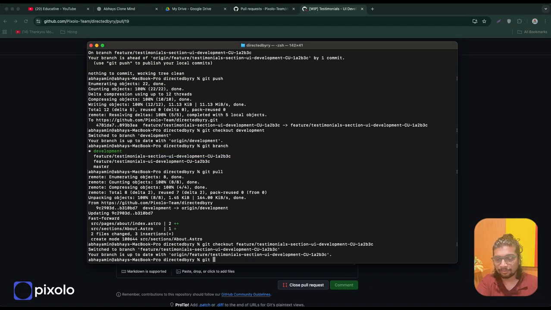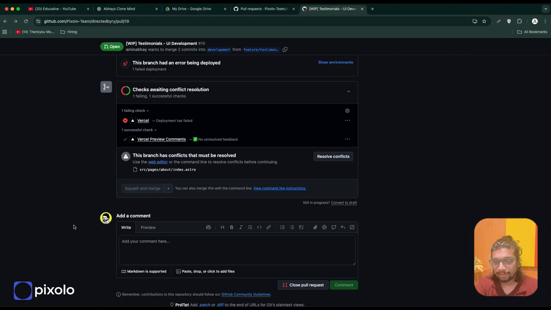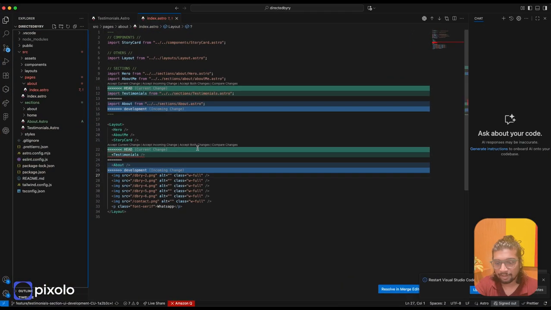And now we'll run this command. So we'll say git merge development. This basically means take all the code from the development branch that I don't have and put it in my branch. There you go. Most probably you'll get a conflict like this. So when you get a conflict like this, you go to your folder.